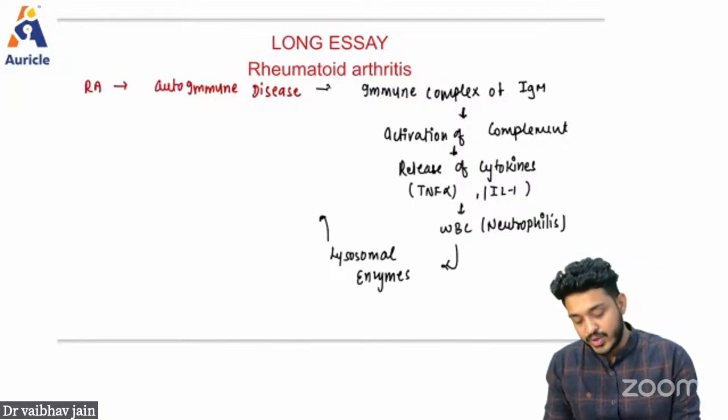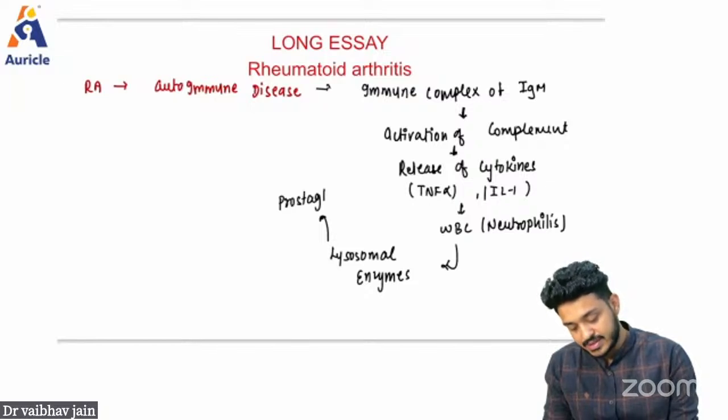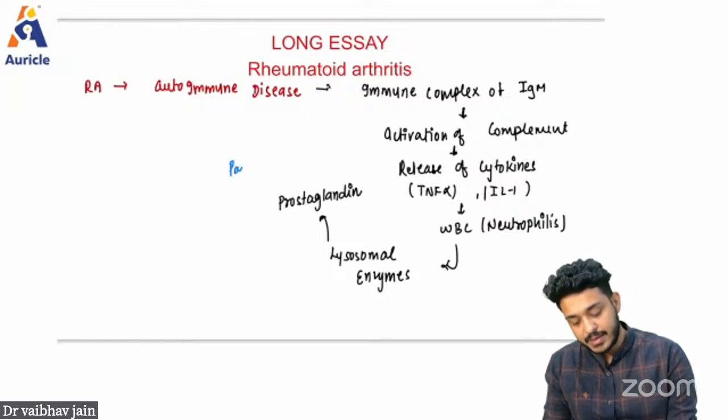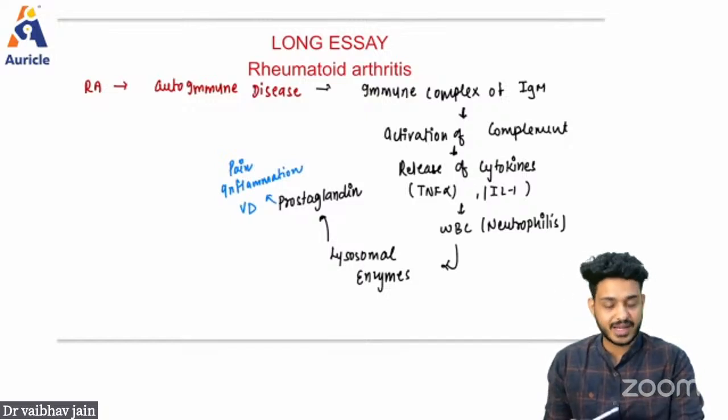First thing, they are going to increase your prostaglandins, and you already know the function of prostaglandins, what I've taught you. It is going to cause pain, fever, inflammation. So here in this particular case, it is going to cause pain and inflammation. It is also responsible for vasodilation, right? These are the functions of prostaglandins.